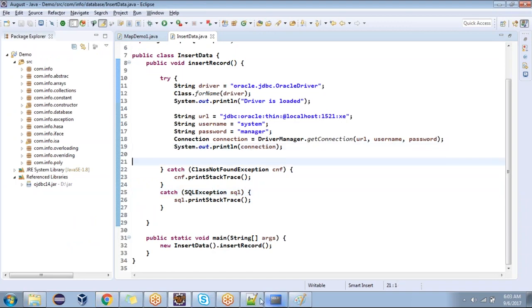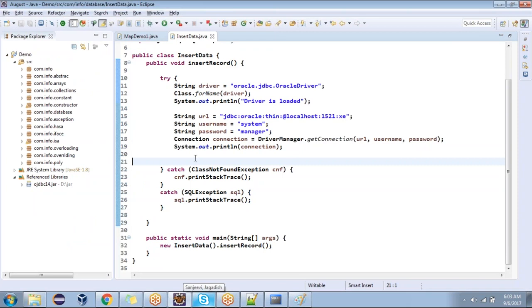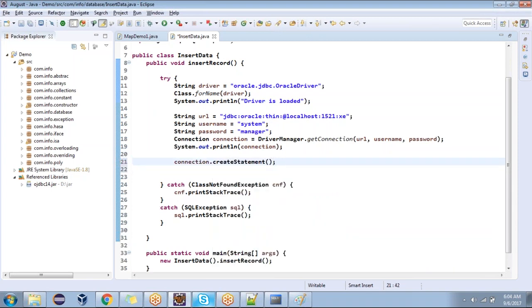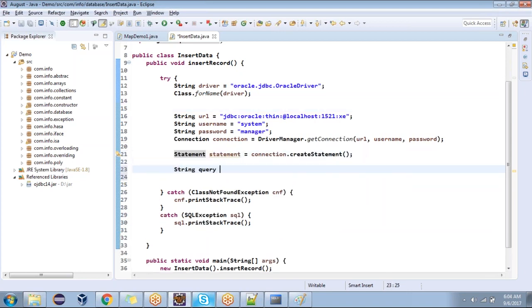Next, what is the third step? Creating a statement. We got a connection object; connection.createStatement. Then which object are we getting? A Statement object from the connection. Once we get this, we have the statement object, and we are going to execute a query. Which query do we want to execute?